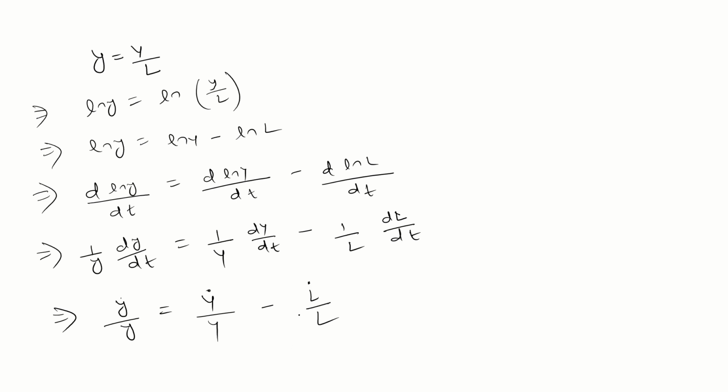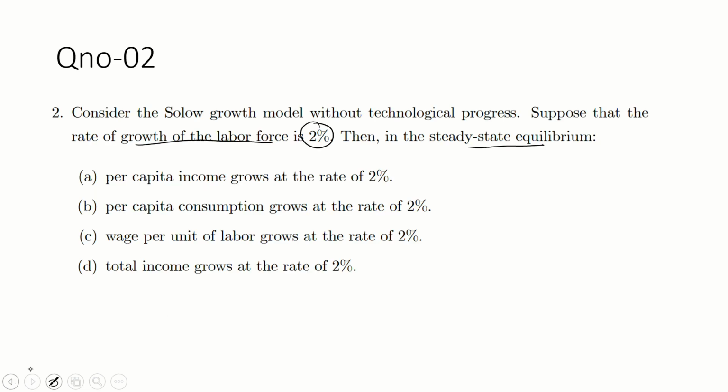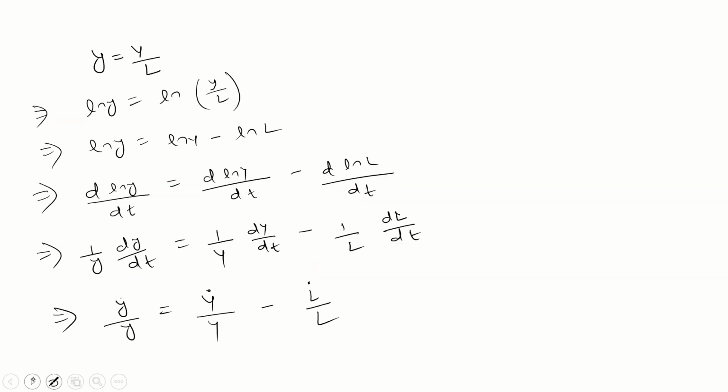But in steady state, there is no growth. This term is zero now in the Solow model. In steady state equilibrium, according to Solow, there is no growth rate. So this term is zero according to the Solow-Swan model. So if this is zero, what will you get?